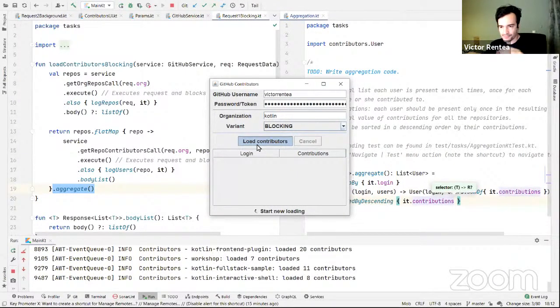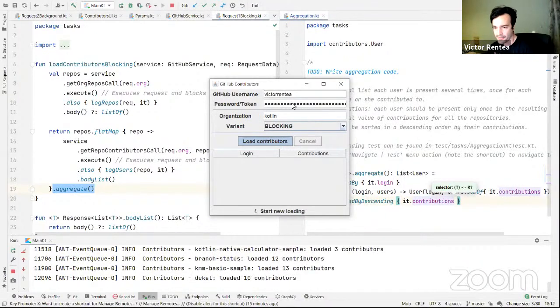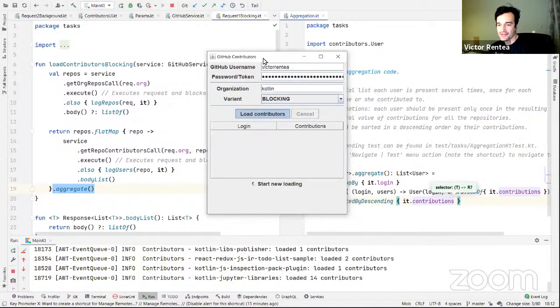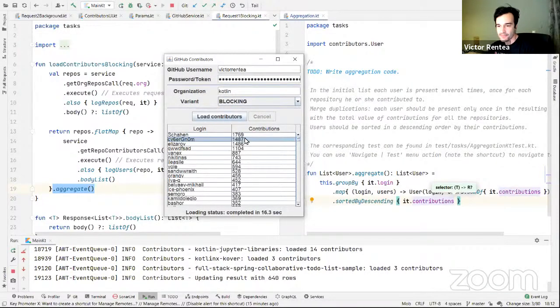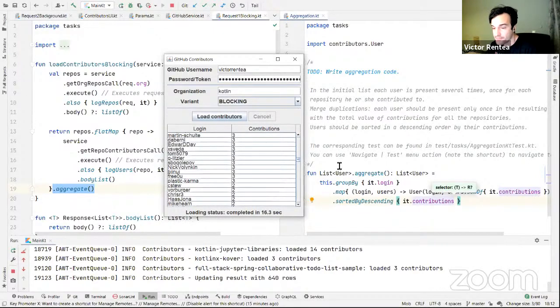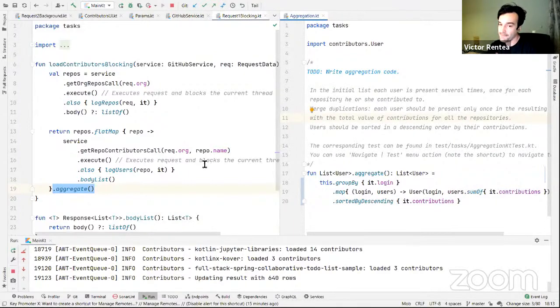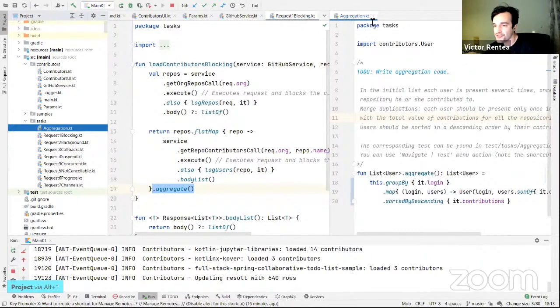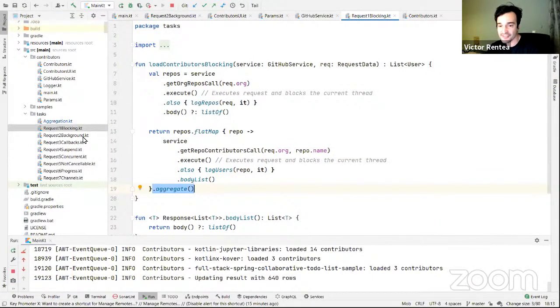Okay. We are still far from coroutines, I'm just warming up, right? This is a blocking flow that hangs my UI. Now, look, Schengen, Cyber Juno, told you, these are really 1,000 contributions. Okay, my respect. Schengen and so on. These are the users brought from the GitHub API. Now, next, we'll actually start refactoring the same solution over and over in different styles. The next challenge will be to make it happen in the background.